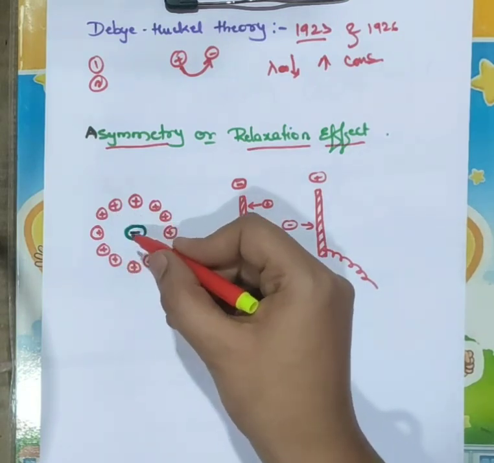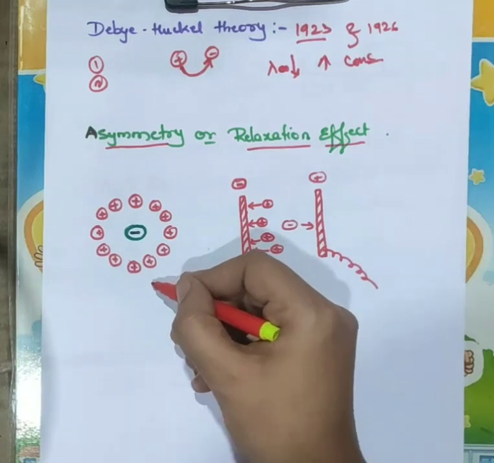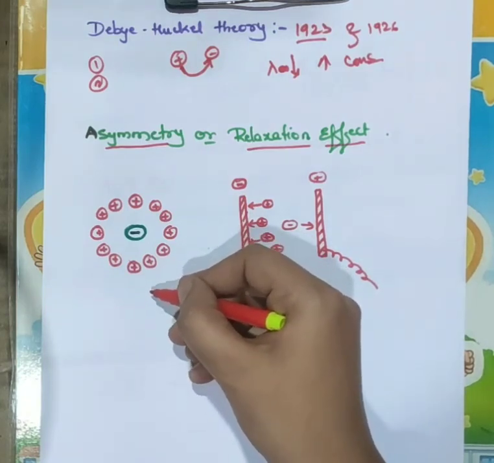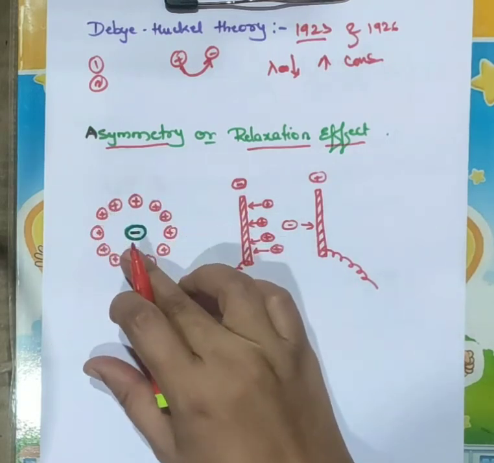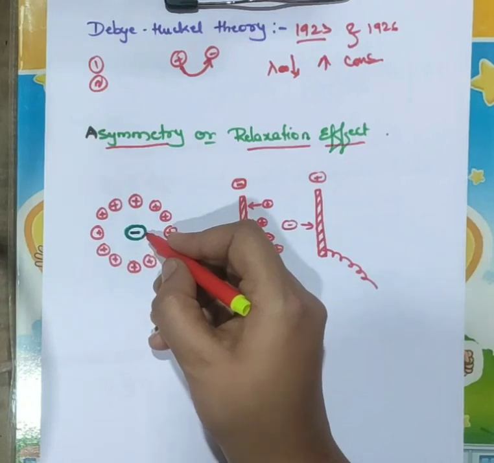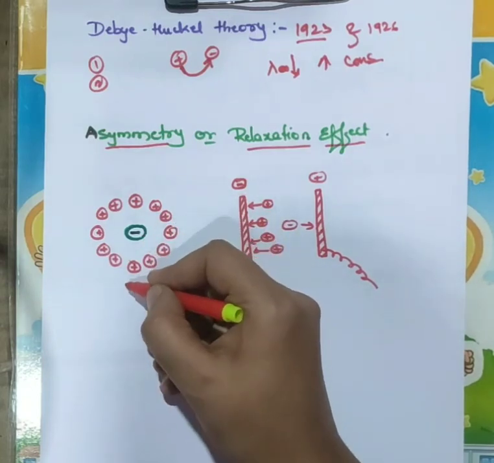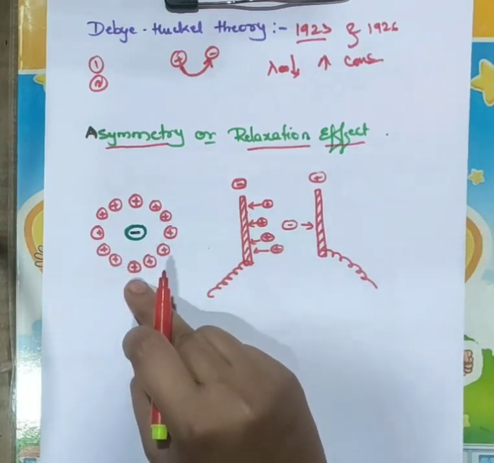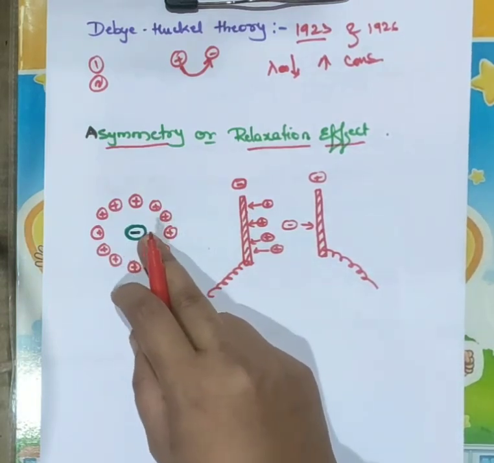Okay, so here there is no electric field. As long as no electric field is applied, the ionic atmosphere remains symmetrical around the central ion. So this negative ion will be the central ion.